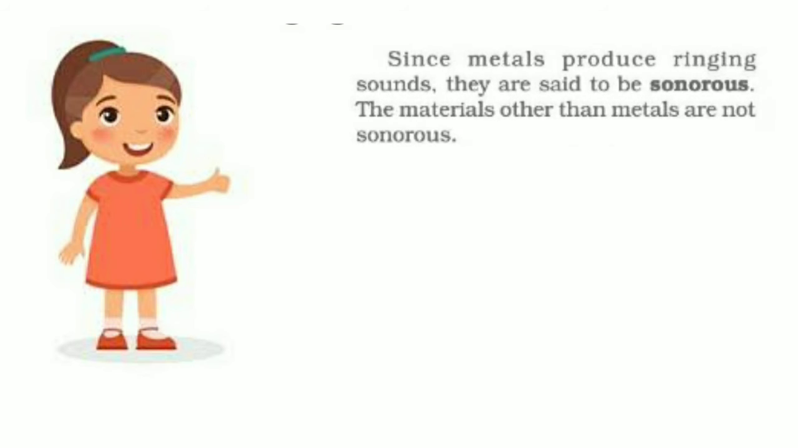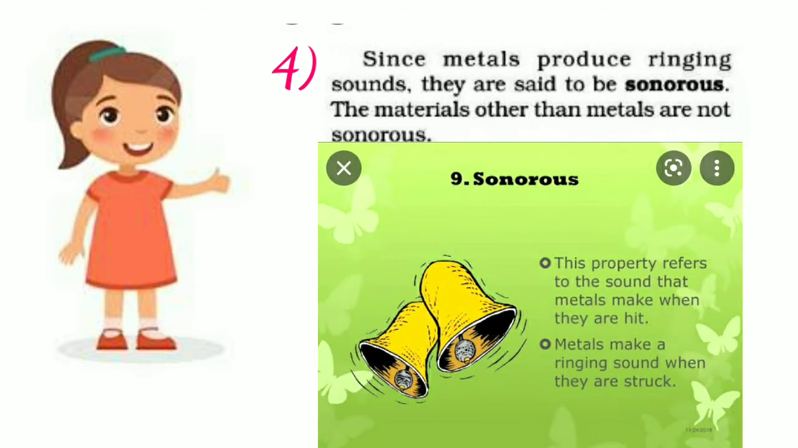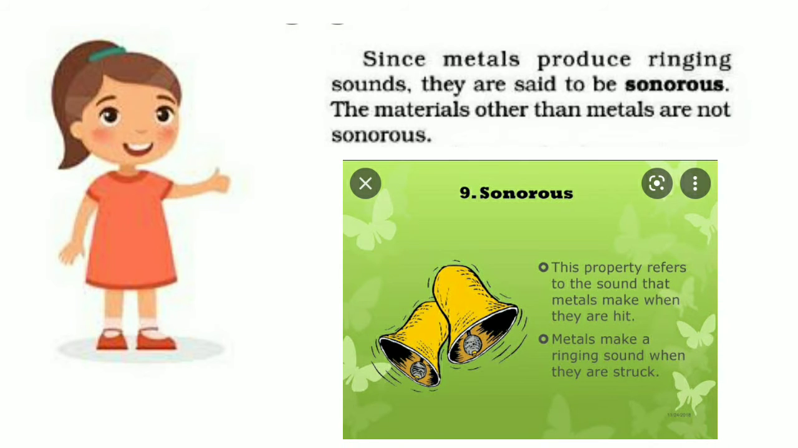The fourth physical property of metals is being sonorous. Sonorous is the physical property of metals in which metals produce a ringing sound. Examples: a metallic coin, ringing bells, etc. So this property refers to the sound that metals make when they are hit.